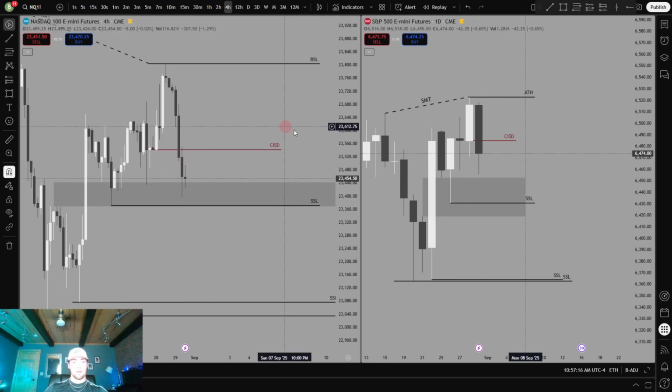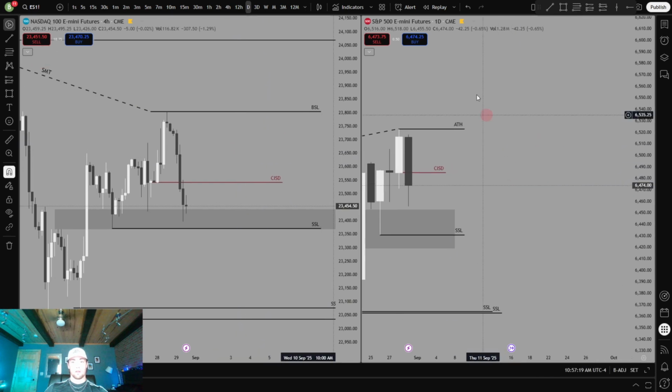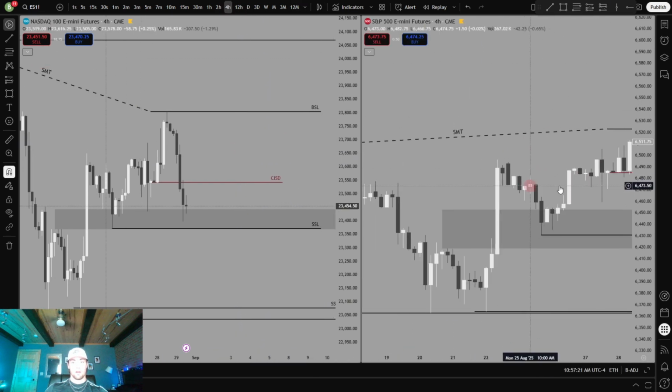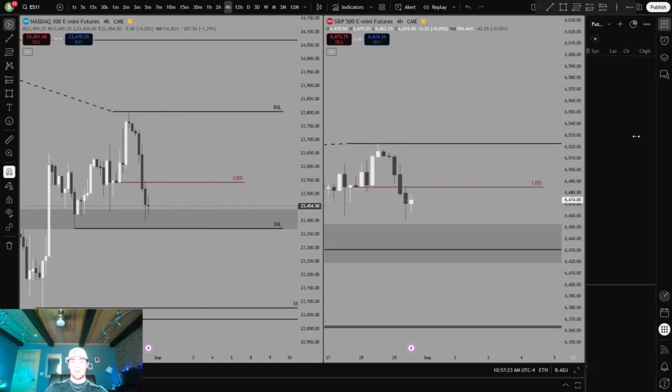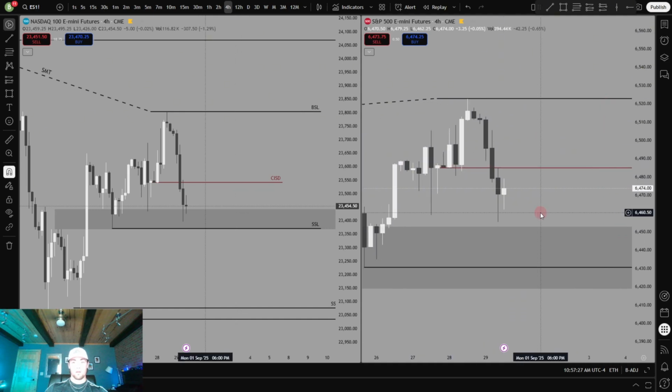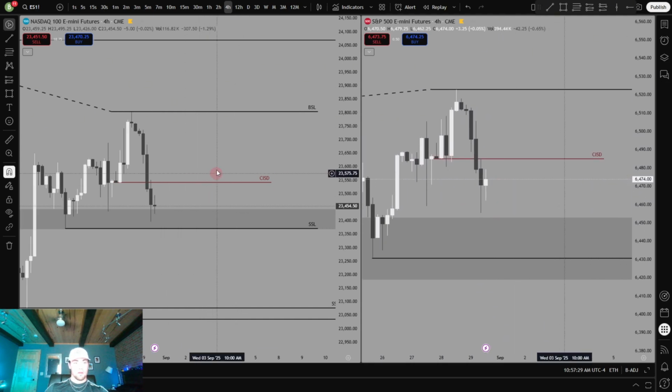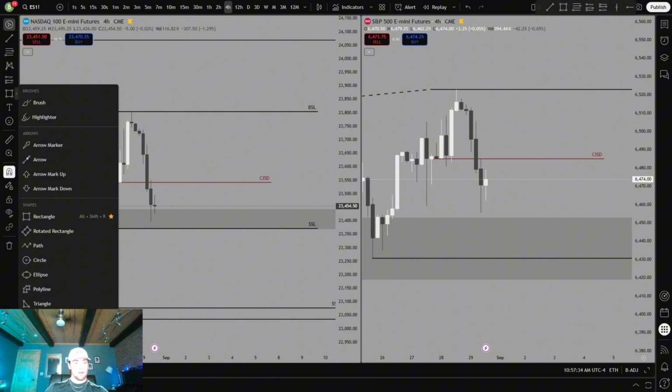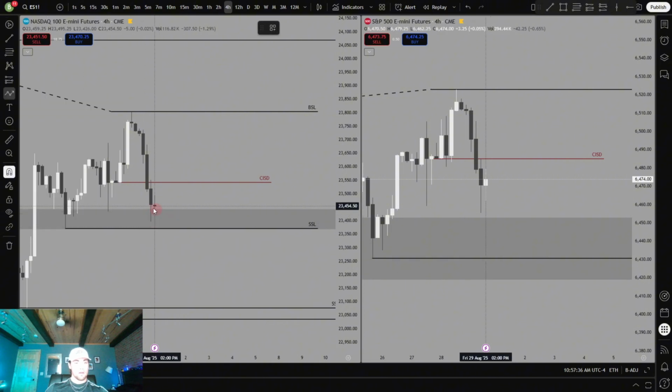So I could see something. Let me drop down on the 4-hour. So this is kind of what I'm expecting. One of two things. We're either going to do something like this, come down and sweep this low, and then trend up towards the high of the range.